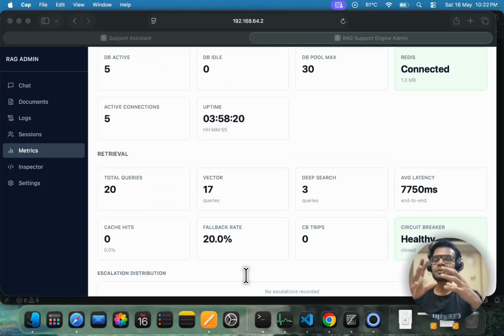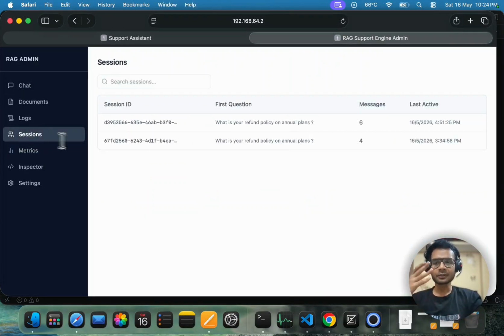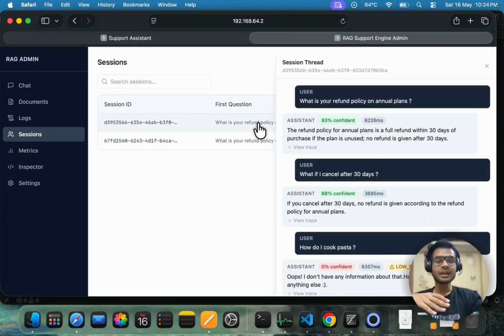One is escalation to the cloud, and second is escalation to a deep search algorithm, right? The system shows you routing distribution along with the fallback reasons and the latency by stage and other metrics like the circuit breaker health. So when quality drops, your team knows exactly why. We also have a full session trace for each client session, which shows you messages, sources, confidence, and the generation path. So for each answer that the user received, you can actually find out why that answer came up.